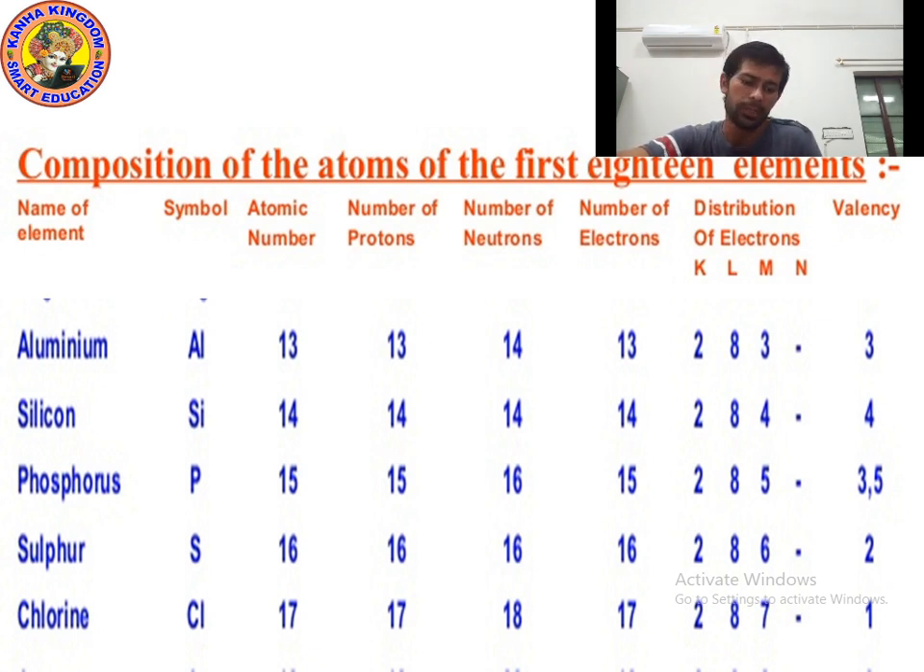In the M shell, how many electrons are present? 3. So the valence electron will be 3 for aluminium. Now let's talk about phosphorus.